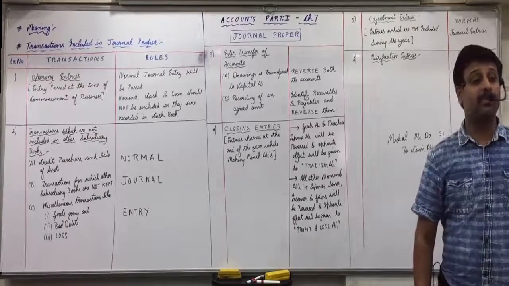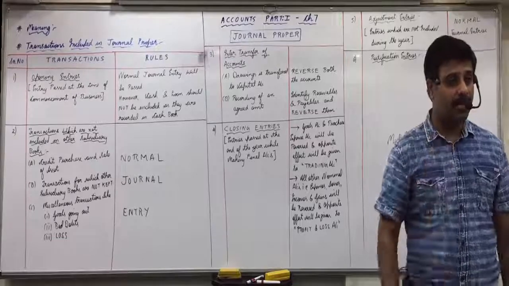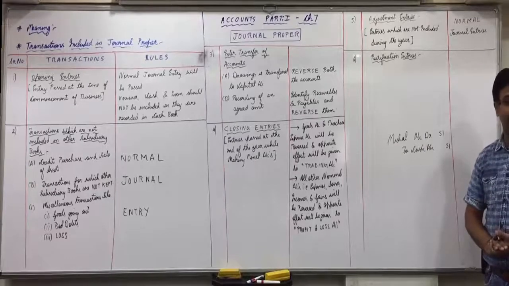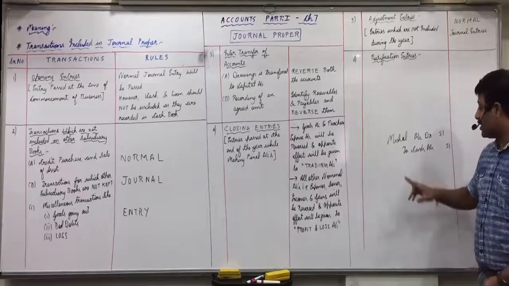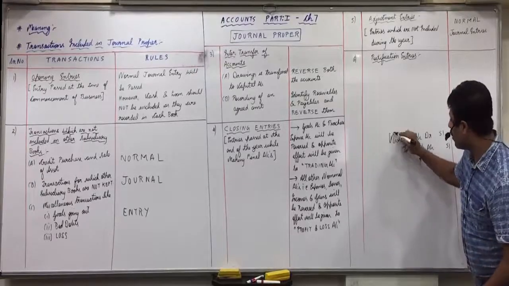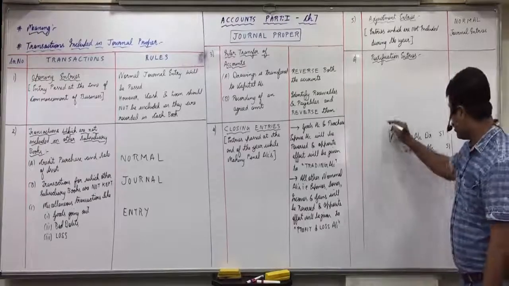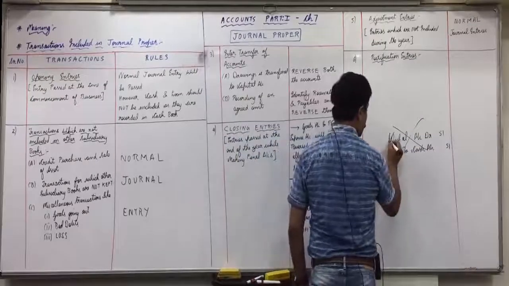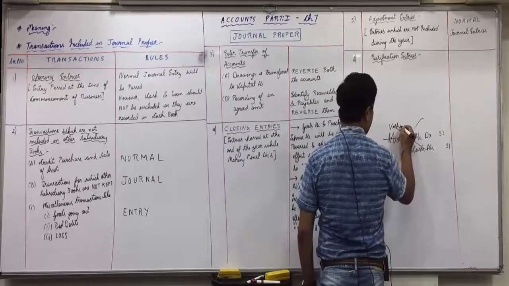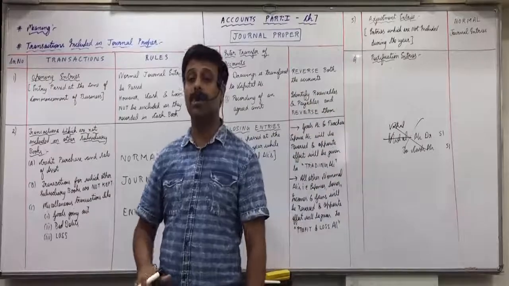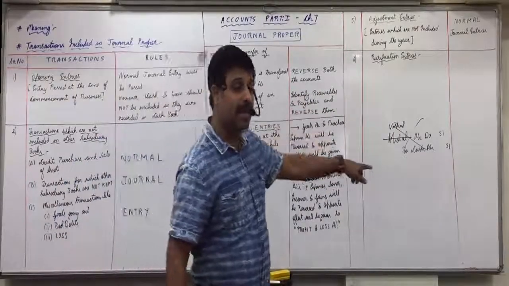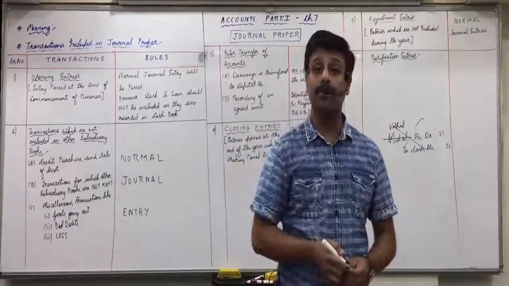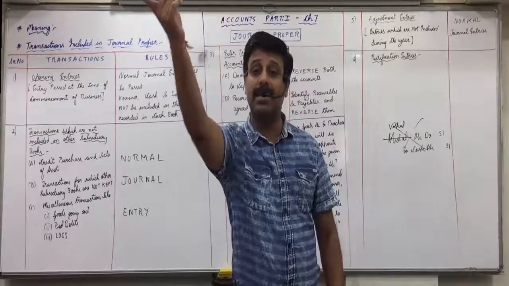Now actually I gave it to Vishal. But by mistake we have recorded Mishal. How will you rectify this now? How will you correct this now? This is what you do, something like this, right? Wrong. You cannot do this. You cannot make M as V. You cannot cancel it and write Vishal. These things are not allowed in accounts. Reason: even if you make the correction here, error still exists, because in the ledger we would have already made Mishal's account. So here you can do the correction, but the error will still exist in the ledger.